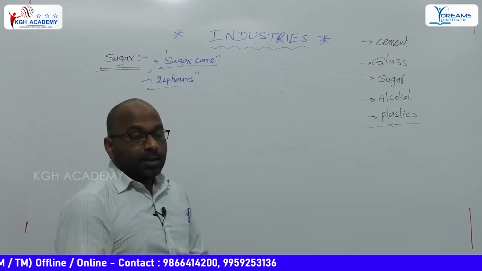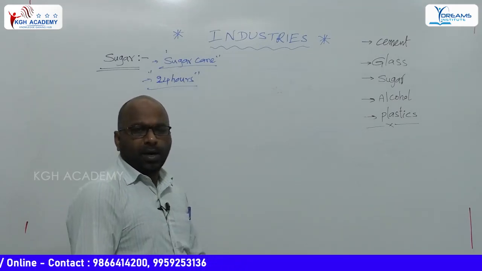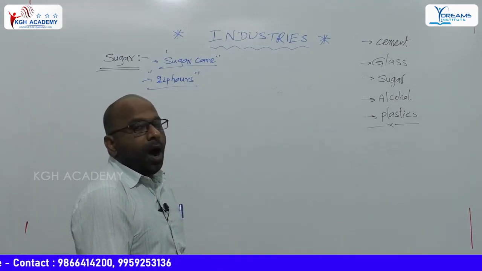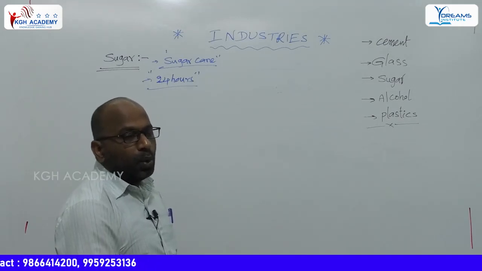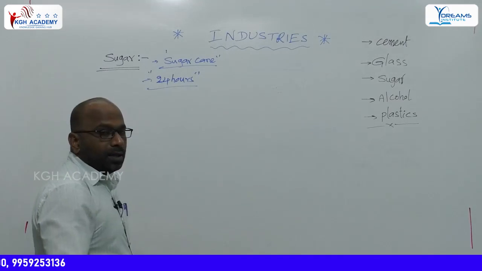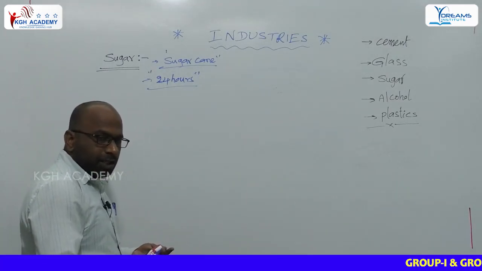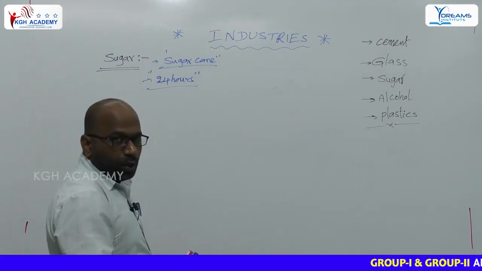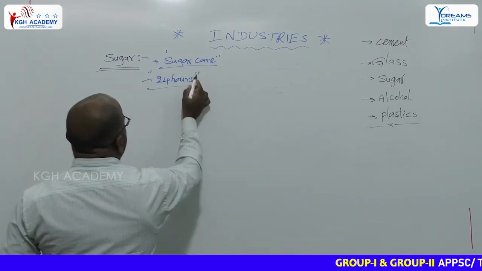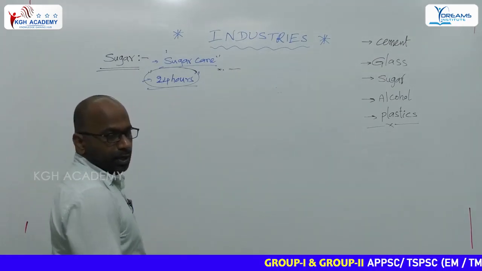That moisture is required to produce a greater quantity of sugar. It must reach the industry within 24 hours to avoid loss of sugar productivity.